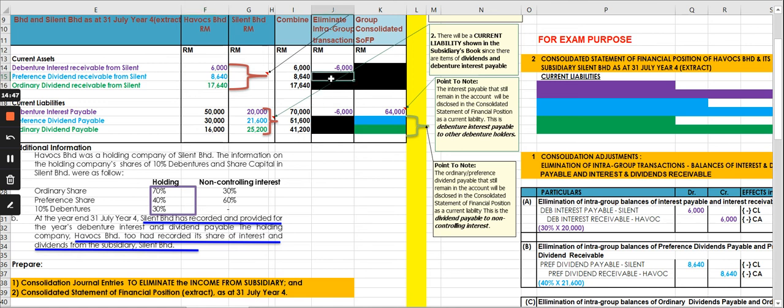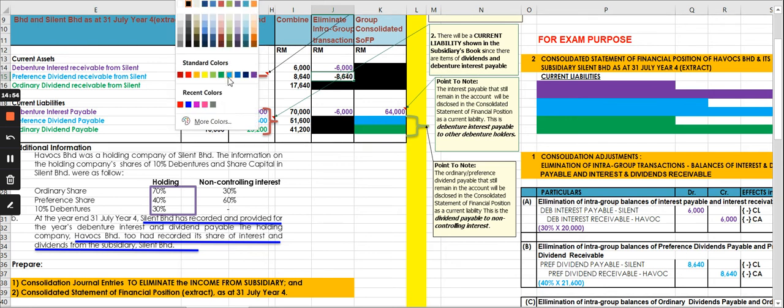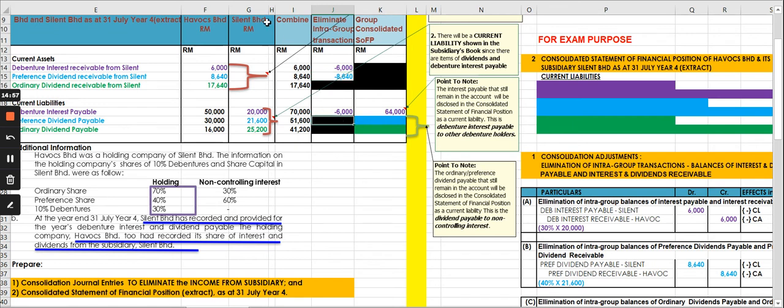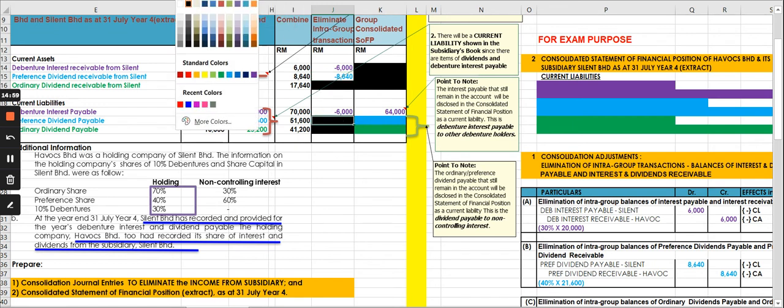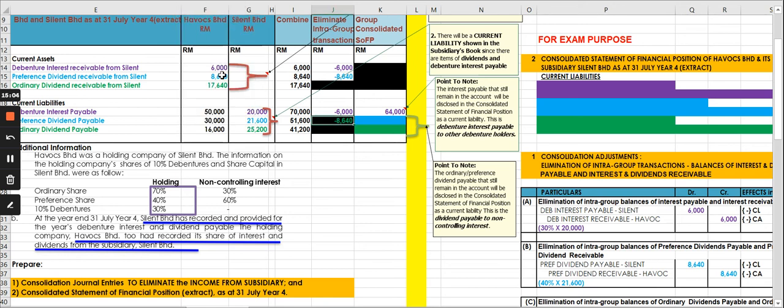When that happens, the current liability will be reduced and the current asset will also be reduced. So you will repeat again the same thing. Reduce it with the intra-group dividend, and reduce again with the intra-group dividend that was paid to the parent. How much? 8,640. Now the column here will be 51,600 minus 8,640, and that would give 42,960, and this is the consolidated figure.